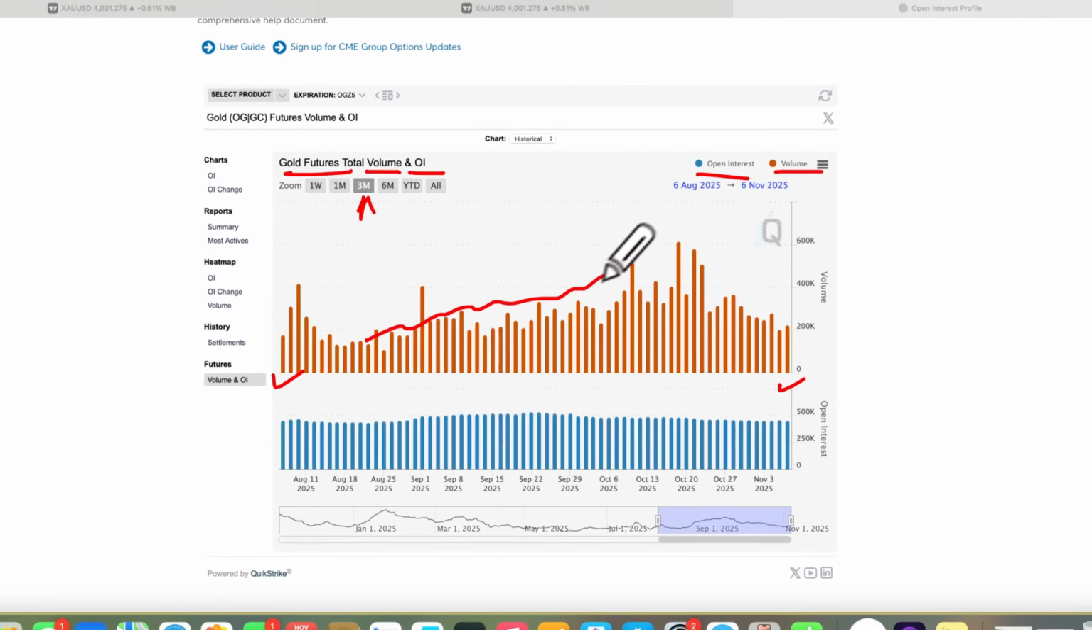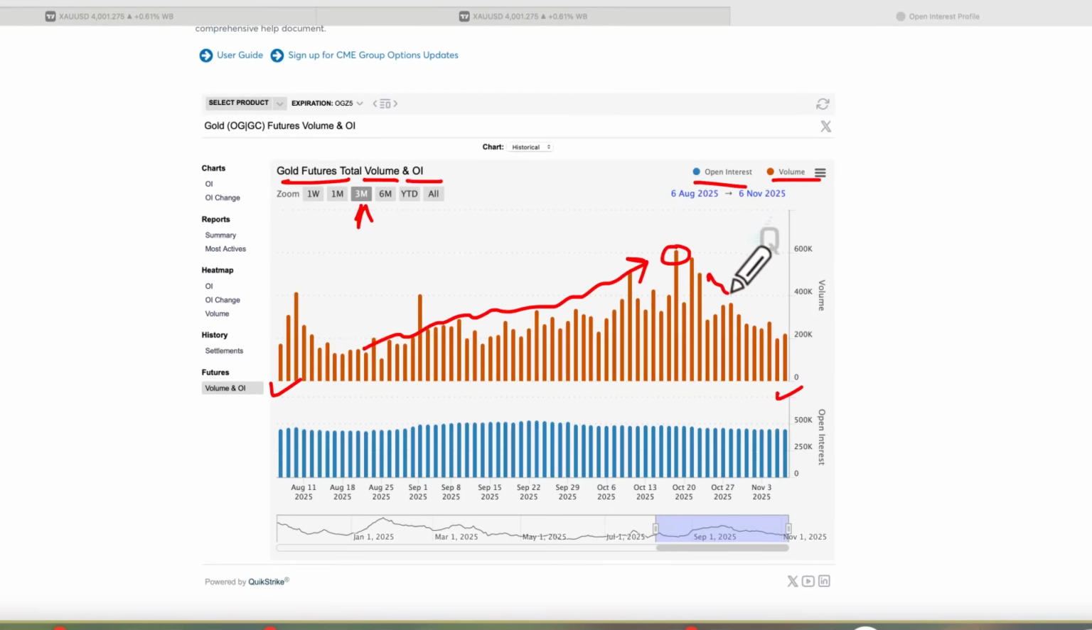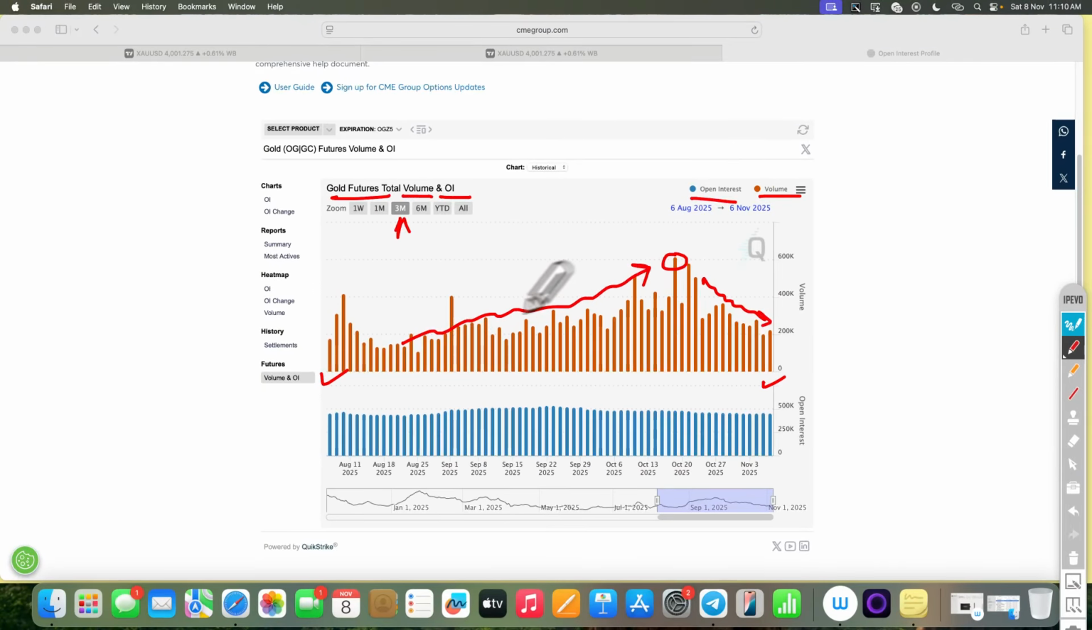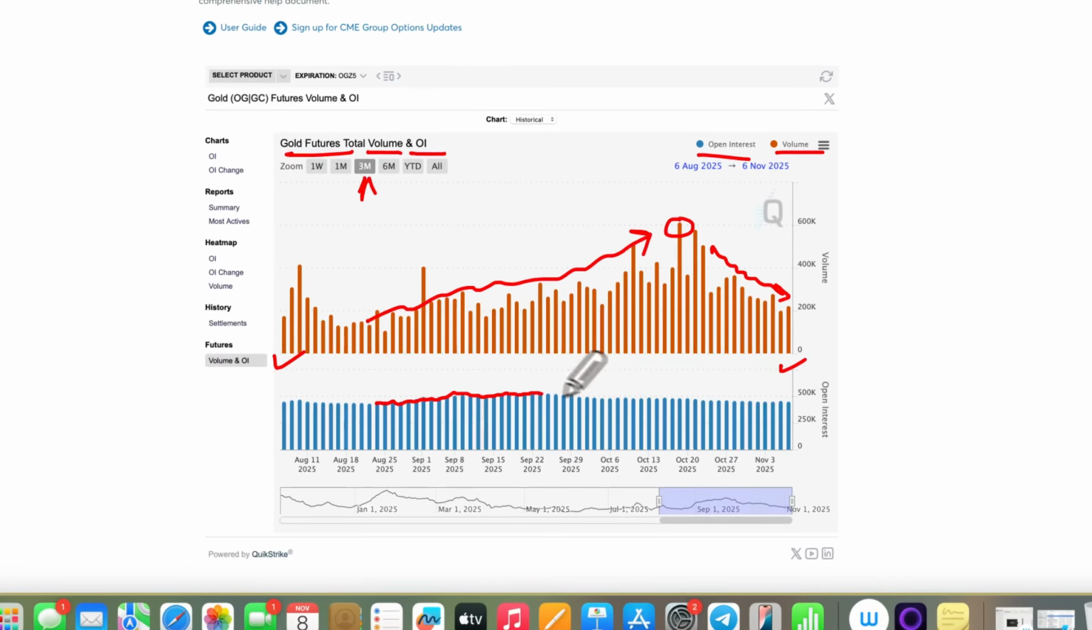Previously you can see we had a very good rising volume. The volume was trending and rising day by day, but after this peak, the volume is now decreasing day by day. Previously we saw a good increase and a good bullish run, but now the volume is decreasing day by day, which is not a very good sign. Also on open interest, it was increasing, then some flat levels, and now the open interest is also decreasing, but there is no big change.